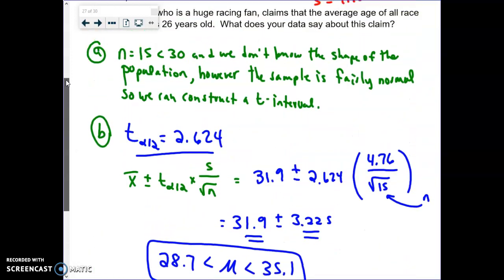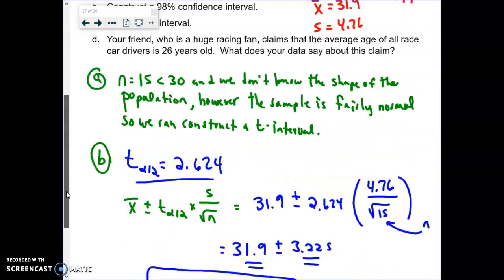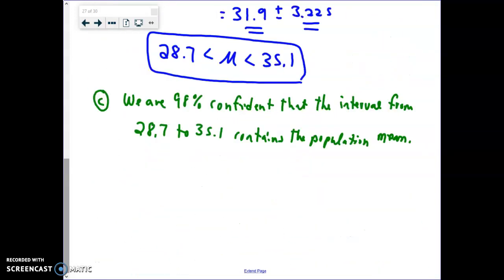So the last part says, your friend who is a huge racing fan claims that the average age of all race car drivers is 26 years old. What does your data say about this claim? Well, he's claiming that the population mean is 26. As you can see, 26 does not lie in our interval. So even though we can't say 100% for sure that the mean is not 26, we can be fairly confident that the data seems to disprove your friend's claim.